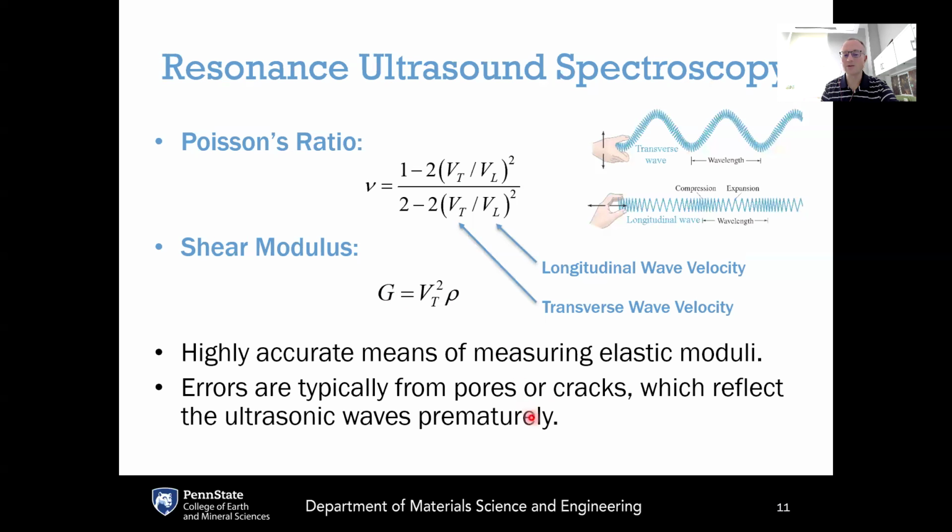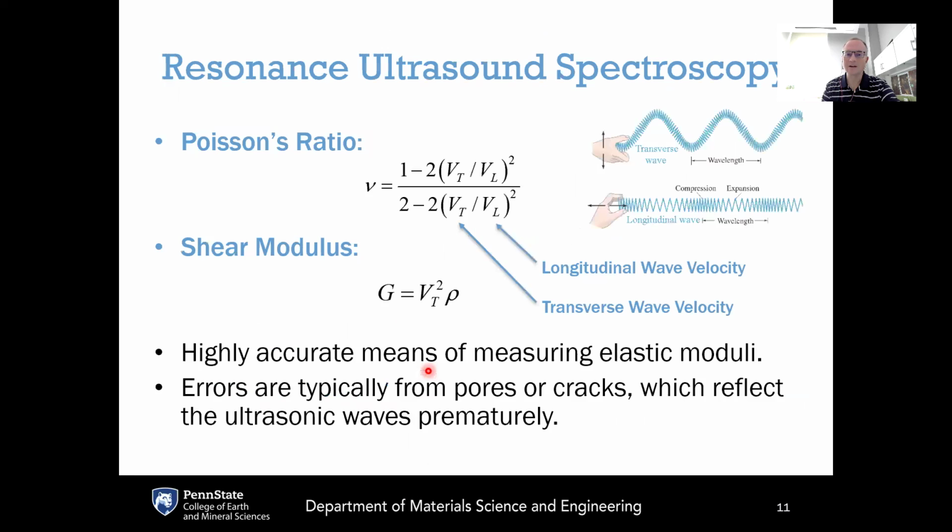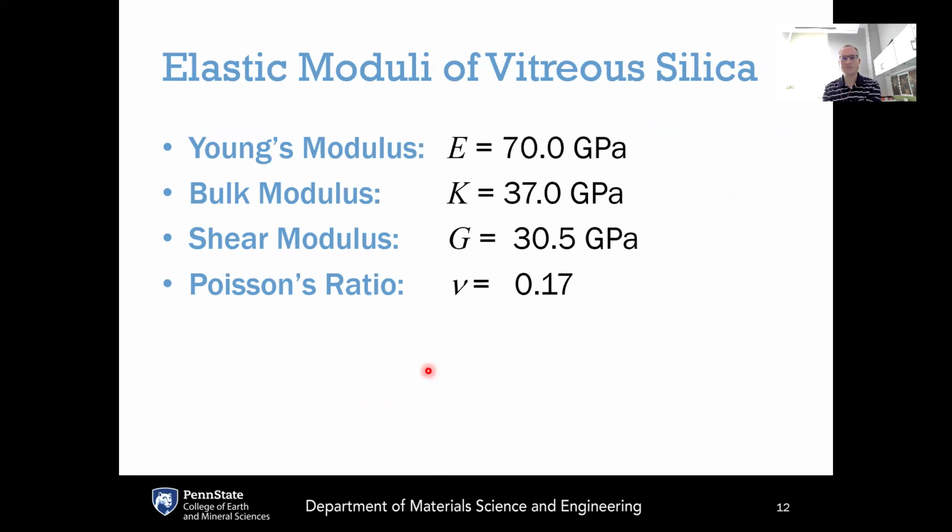Any errors might be due to pores or cracks in the material, anything that could act to reflect the ultrasonic waves prematurely. But since glass is isotropic, once you have two of these elastic constants, so knowing the Poisson's ratio and the shear modulus, we can go back to these equations and get everything else. So if you know the Poisson's ratio and the shear modulus, you can immediately get the Young's modulus. And using that Young's modulus and the Poisson's ratio, you can get the bulk modulus after that. So you can easily get all four of those quantities based on this resonant ultrasound spectroscopy measurement.